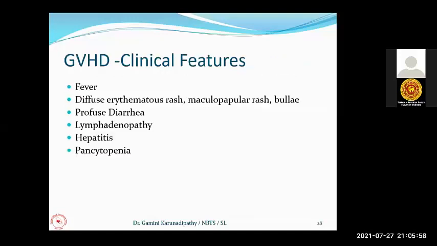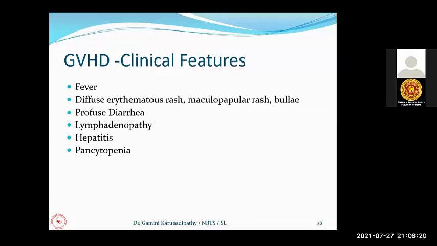I will explain later. The clinical features: the patient can get fever, diffuse erythematous rash, maculopapular rash, and bullae eruptions. The patient can get profuse diarrhea. The patient will have lymphadenopathy, acute hepatitis, and pancytopenia.